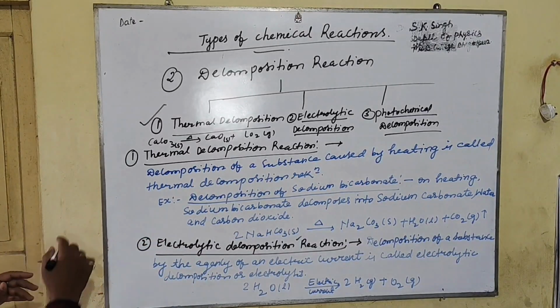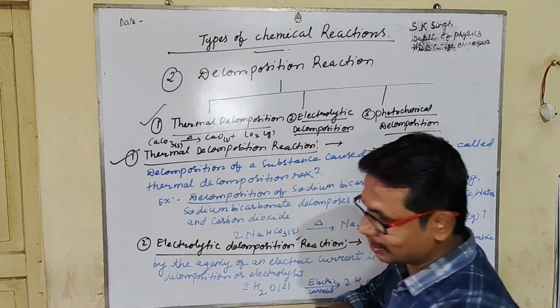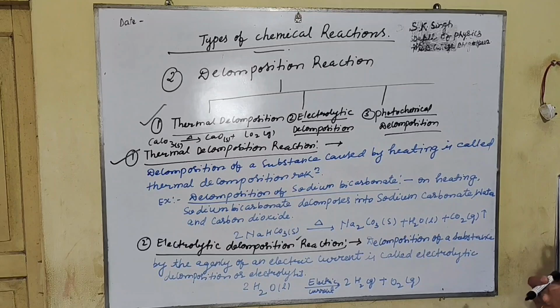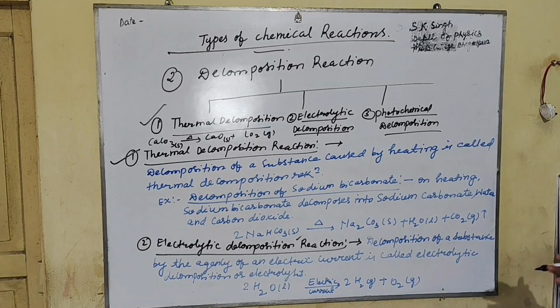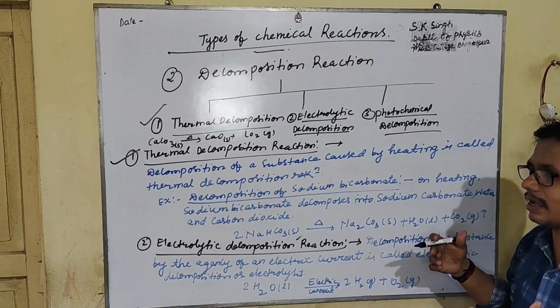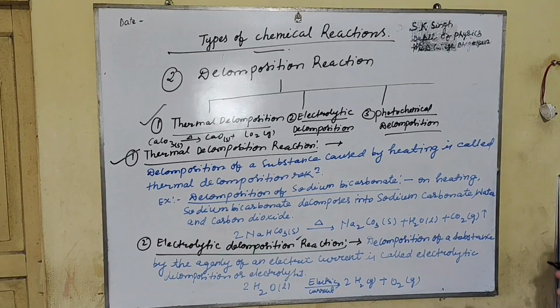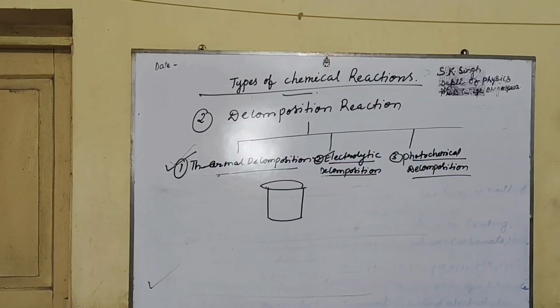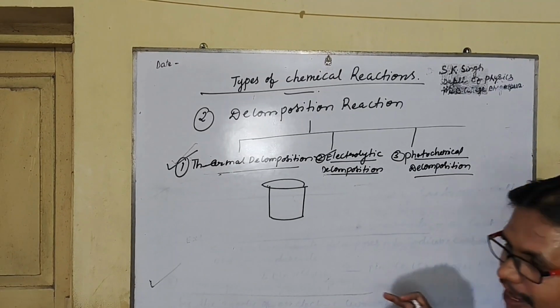The second one is the electrolytic decomposition. Decomposition of a substance by the help of electric current, by the help of electricity, is called electrolytic decomposition, and that is also called electrolysis. If a question comes in the exam to illustrate an experiment of electrolysis, then you can take the example of decomposition reaction with a diagram.